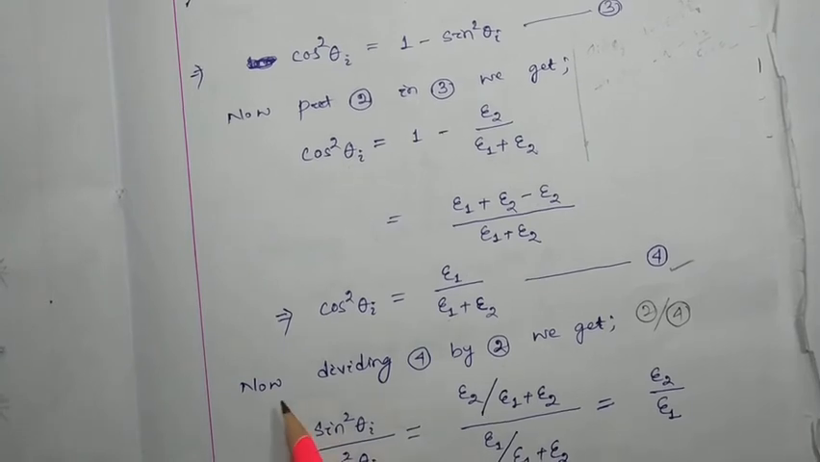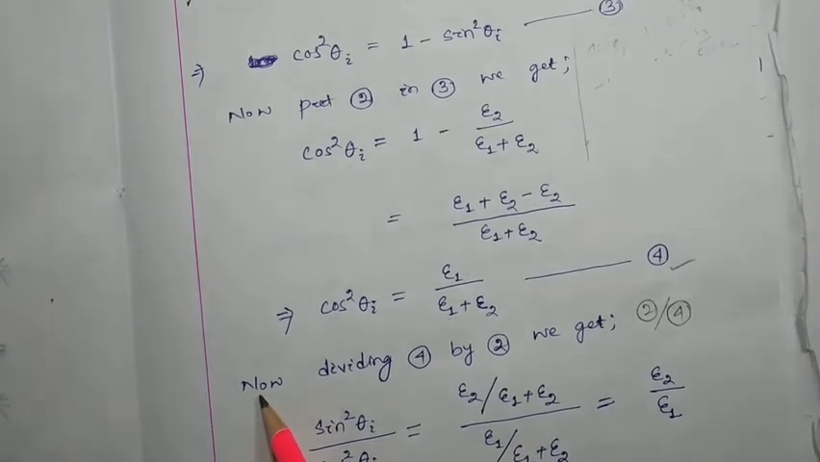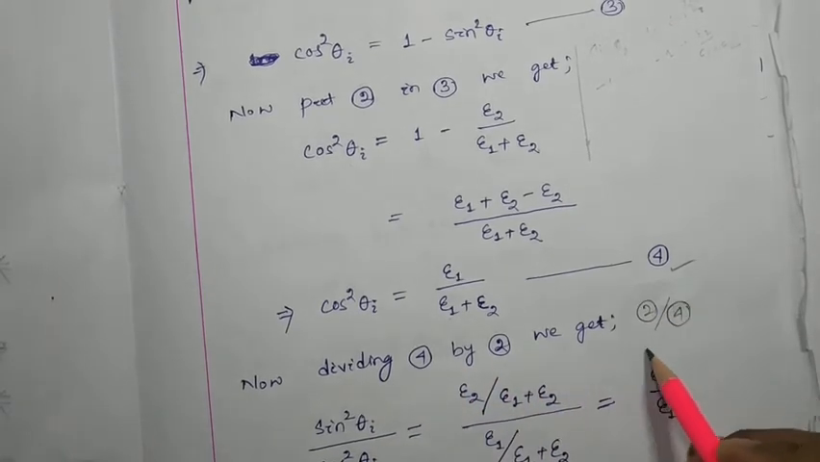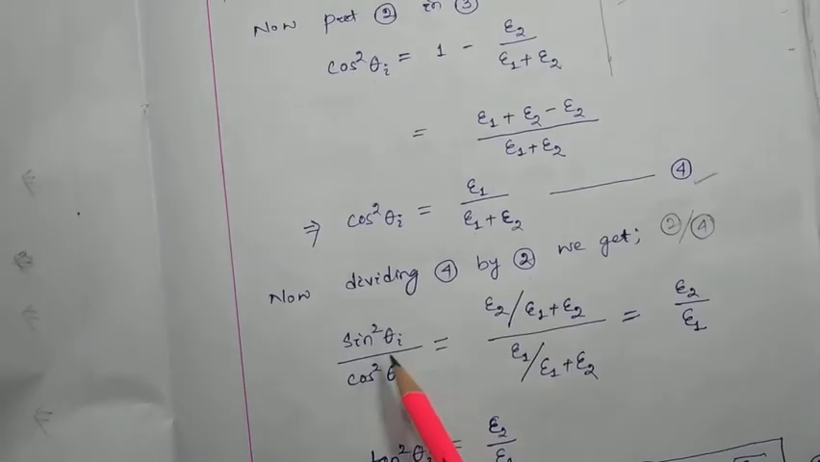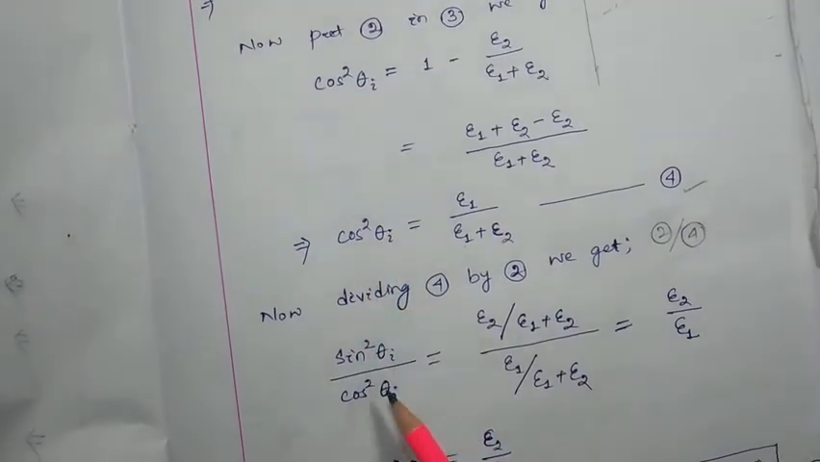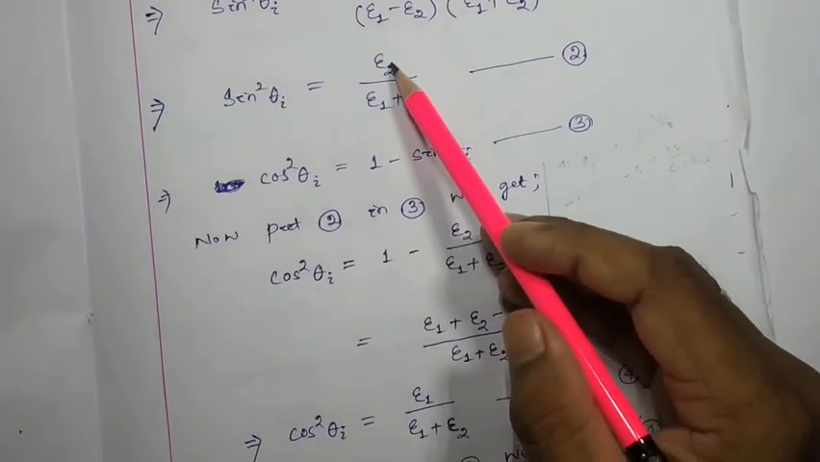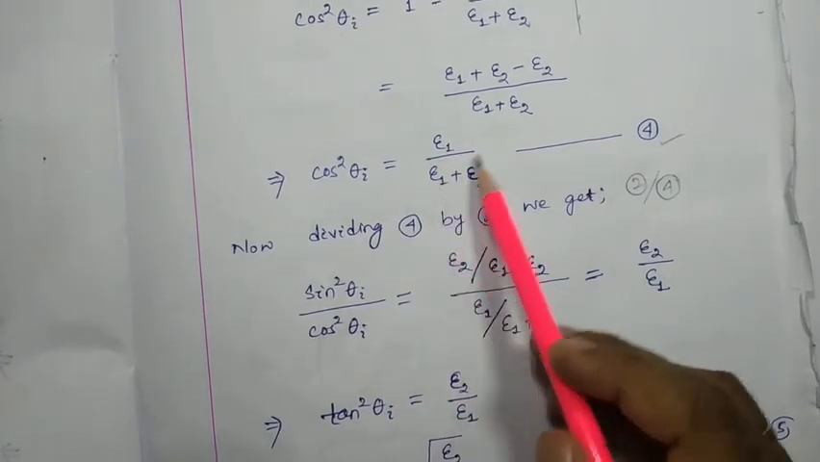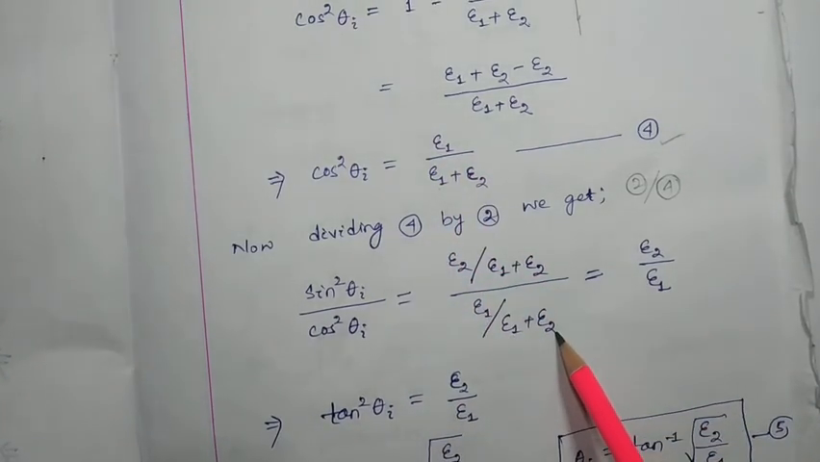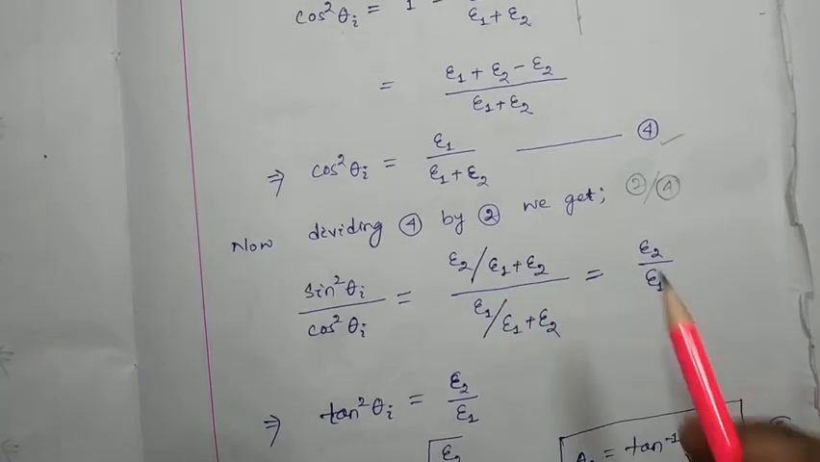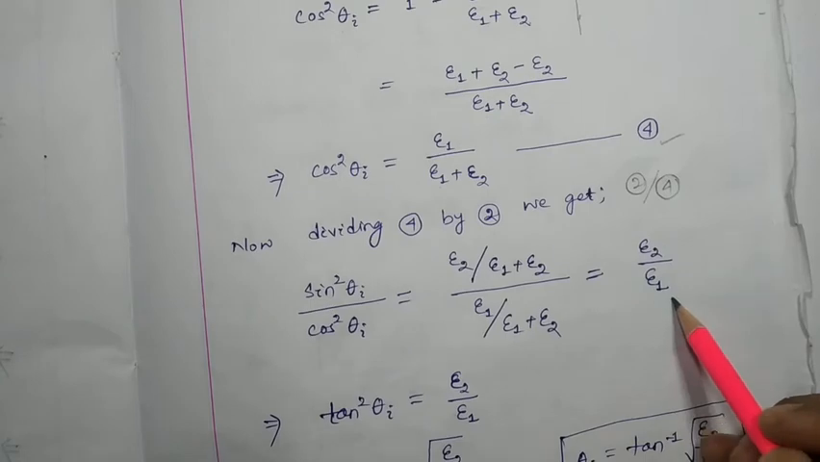Or if you are going to write it, it will be dividing 4 by 2. That is a 2 by 4. Okay, so 2 is here. So sin square theta I by cos square theta I equals epsilon 2 by (epsilon 1 plus epsilon 2), whole divided by epsilon 1 by (epsilon 1 plus epsilon 2). So this epsilon 1 plus epsilon 2 and this one got cancelled, and we found epsilon 2 by epsilon 1.